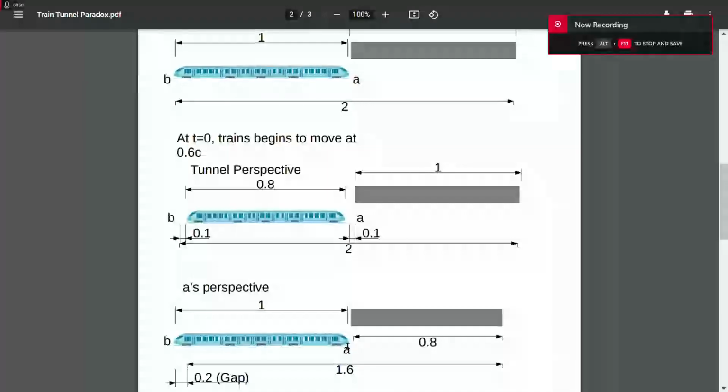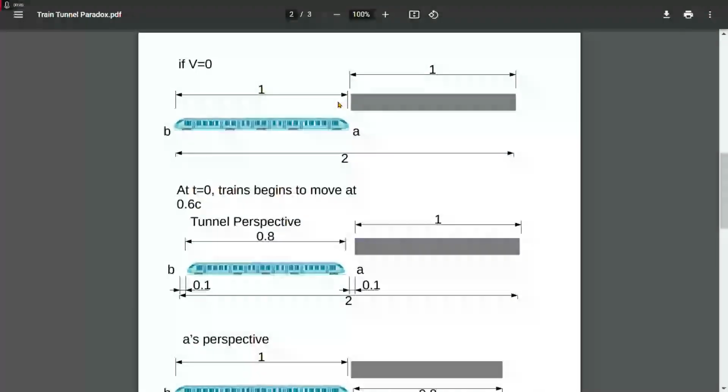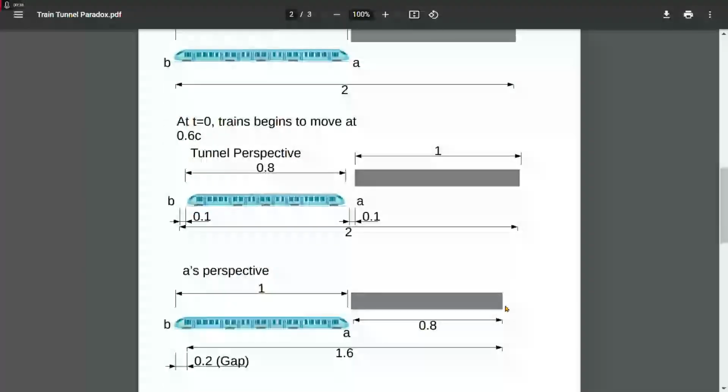Okay, I think this is the hardest thing to understand, so let's think about it again. Suppose that instead of having a left side of the tunnel and a right side of the tunnel, we're just going to have one ruler, and that ruler is 1 distance in length. The other thing we're going to have is a signpost just before we hit the tunnel, and that signpost is 0 distance away from A. We can also have another sign that's 0.1 distance away from A, which is right around here. Now, what happens when A starts to move and that length contraction hits? The first thing is, we said that this ruler or tunnel has a length of 1. Now, when length contraction happens, this 1 contracts down to 0.8, as you can see here. So the right side of this tunnel is now 0.8 distance away from A.